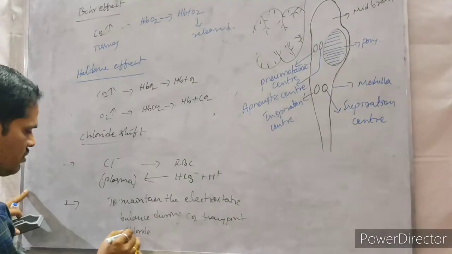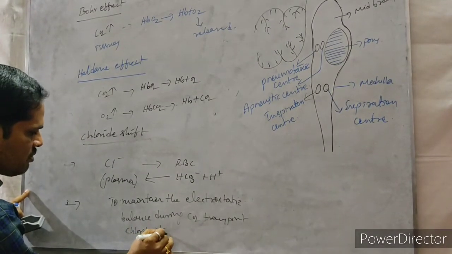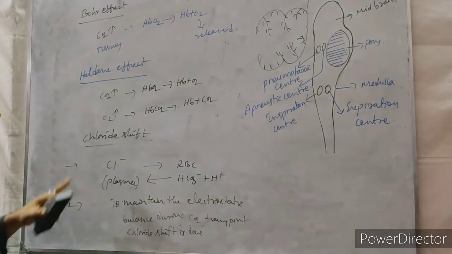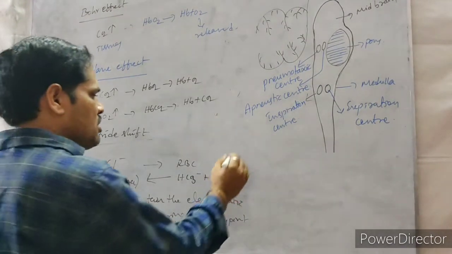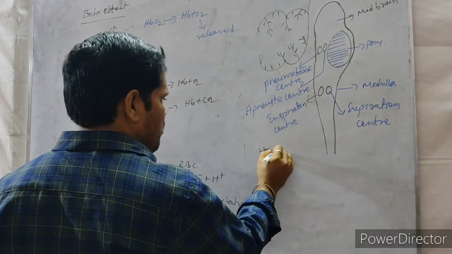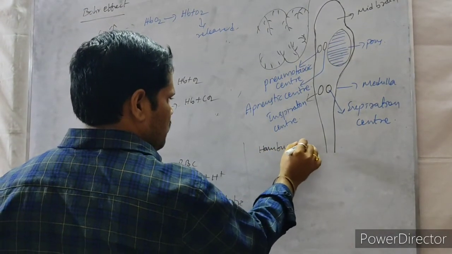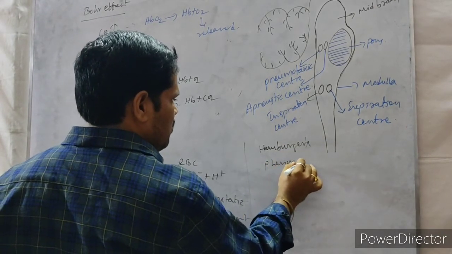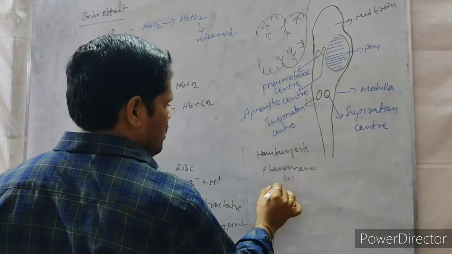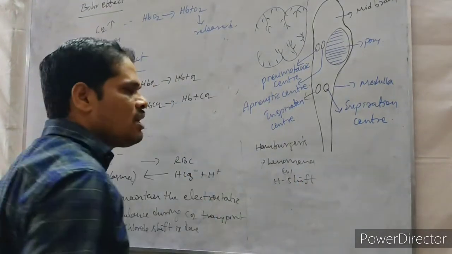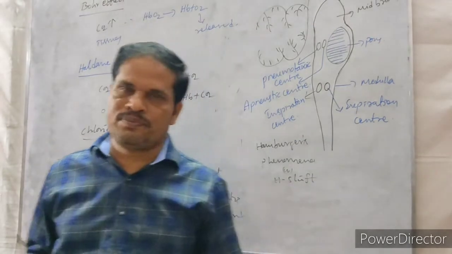Chloride shift is also called Hamburger's phenomena or Hamburger's shift.